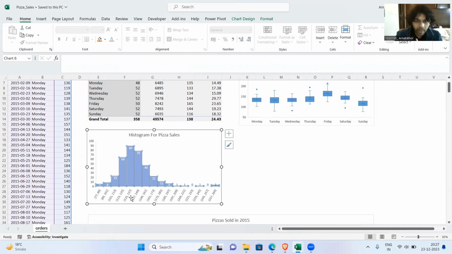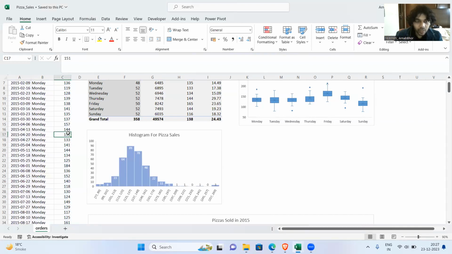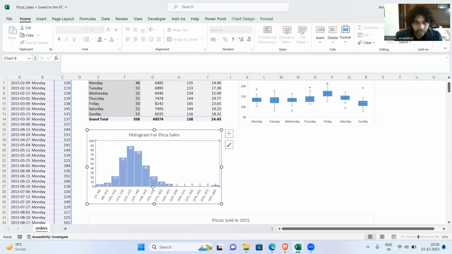What do I mean by binning? This is the range which had the maximum sales, this is the category. Now, why do we need categories like that? Because it just makes more sense. The only way to have frequency distributions for a numeric variable, which happens to be sales here, is to bin them. And out here, these are the bins 77 to 89, and so on.